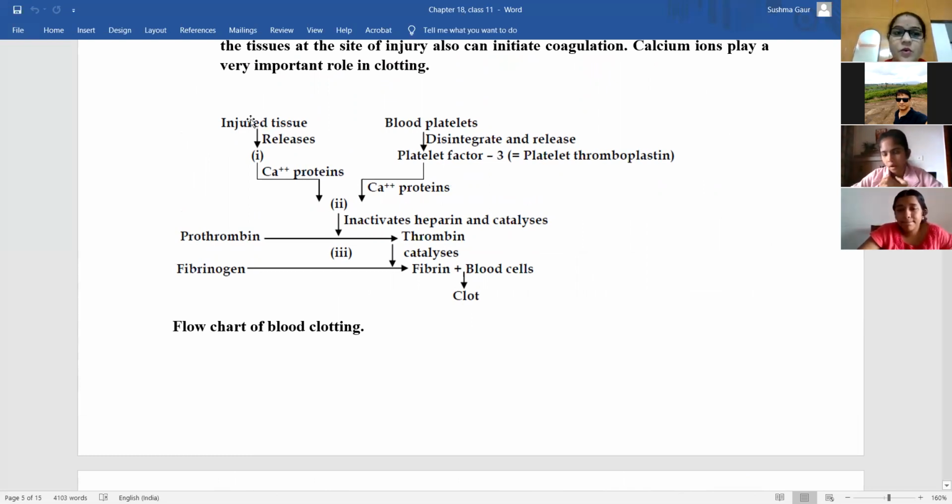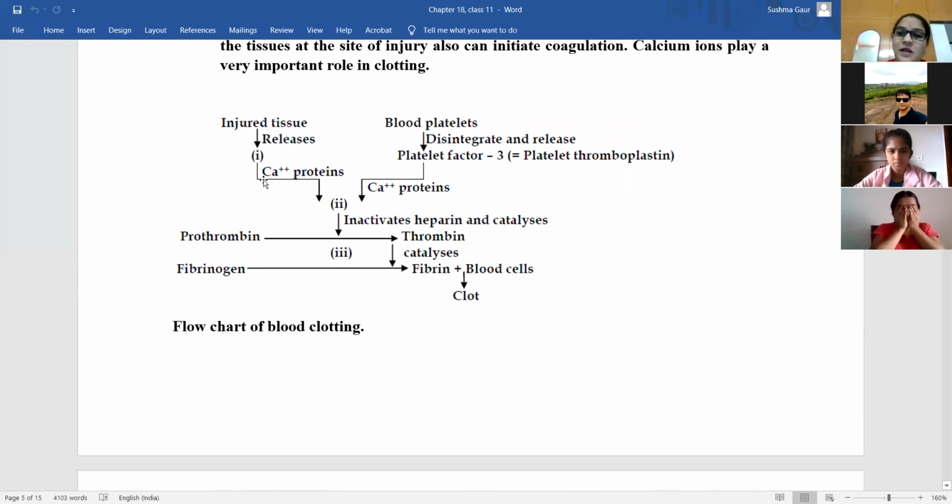Okay. So whenever we get injured at some place in our body, the injured tissues release calcium proteins. Along with that, the blood platelets that are responsible for formation of the blood clot disintegrate and release platelet factor 3, also known as thromboplastin.